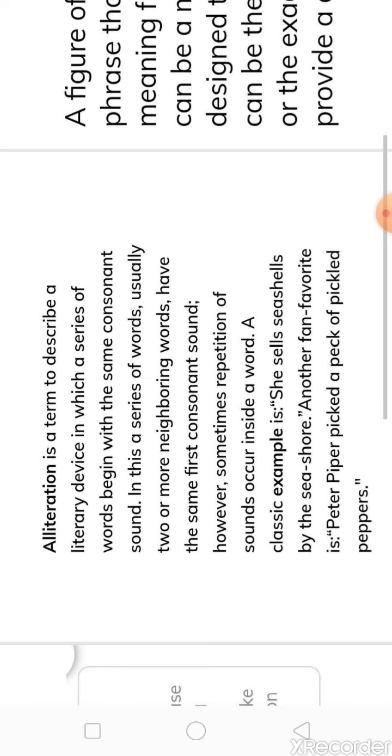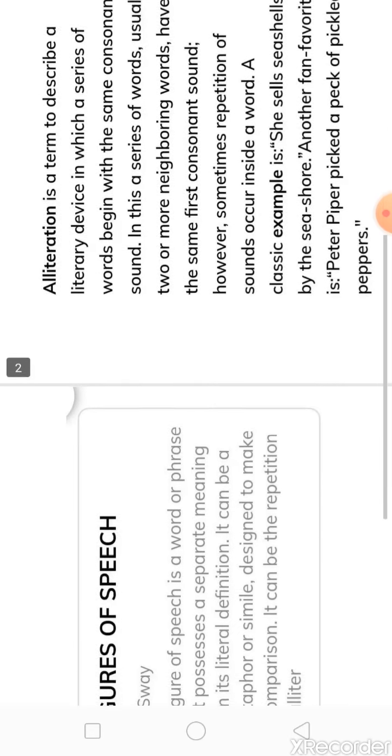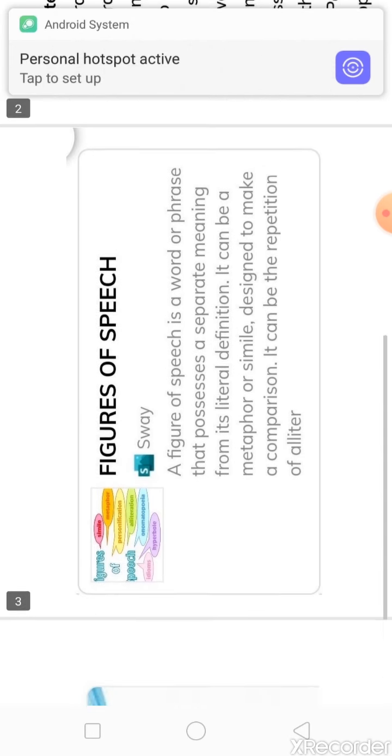So here you can see this letter C. C is a consonant, and this C sound is repeating after every word. So here you can make out that it is alliteration. But you only have to take care that the starting sound should be a consonant.